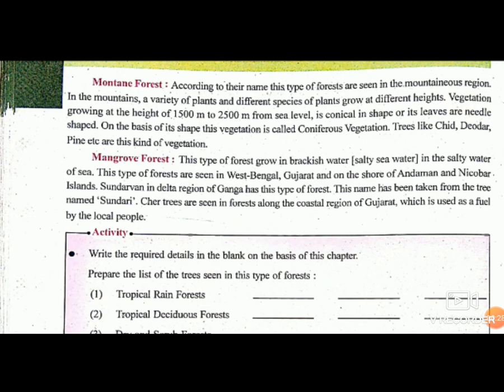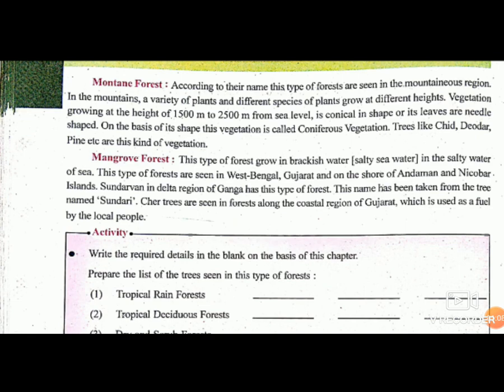country. Mountain forest, according to their name, this type of forest are seen in the mountainous region. In the mountains, variety of plants and different species of plants grow at different heights. Vegetation growing at the height of 1500 meter to 2500 meter from sea level. Its shape or its leaves are needle shaped. On the basis of its shape, this vegetation is called coniferous vegetation. Trees like cedar, deodar, pine, etc. are this kind of vegetation.